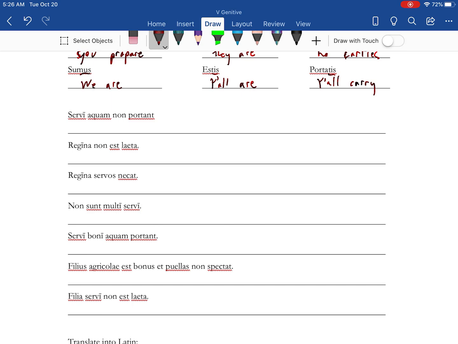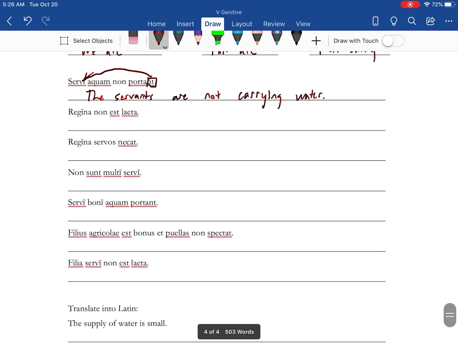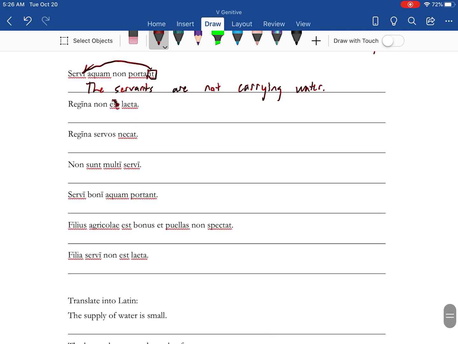Then we got some sentences to translate. So find our verb first. NT, we need a they. There's our they. The servants are not carrying water. Alright. There's our T, and the queen is not happy.